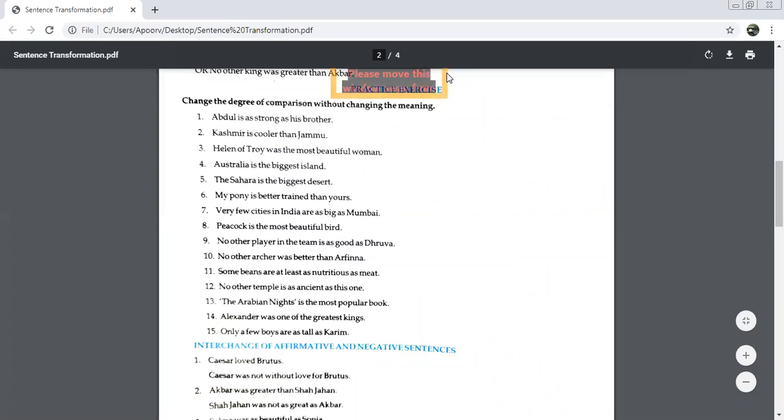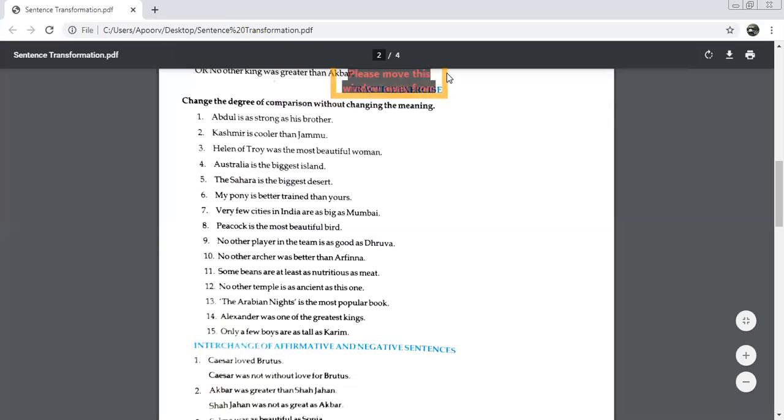No other temple is as ancient as this one. This is the most ancient temple. Exactly. What is the superlative degree of ancient? Most ancient. It is ancient, more ancient, and most ancient. It is not ancient, ancientier, and ancientiest. So it should be, this is the most ancient temple.